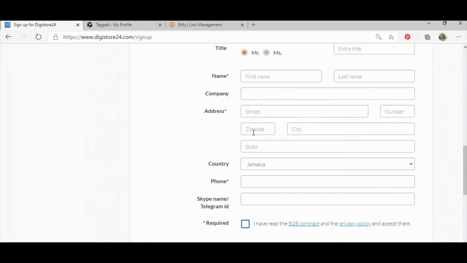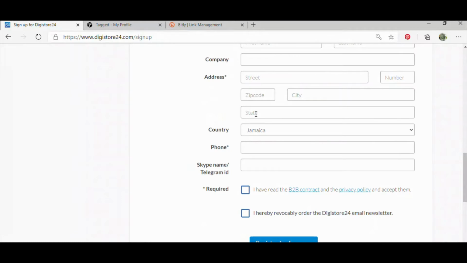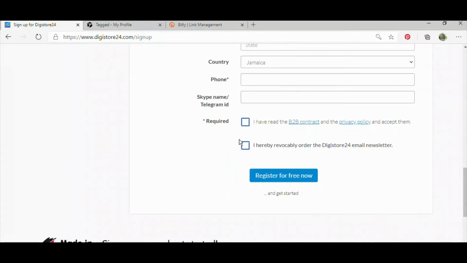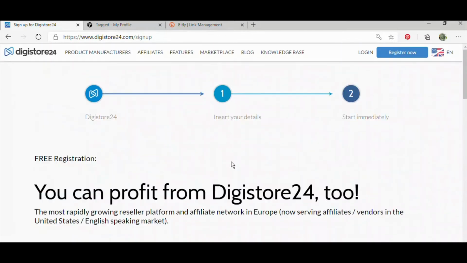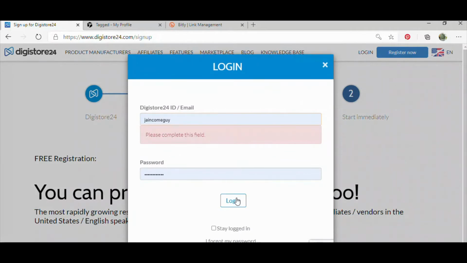Street address. You're going to put in your zip code, your city, the state. You can just put in your parish if you're from the Caribbean. So you can just put in your parish or just the city right there. The country. You're going to put in your phone number. If you don't have a Skype name, you can just put in a random Skype name right there. And next thing, you're going to click on these two terms and conditions. When you click on it, you're going to click on register for free now. And as soon as you have your account, what you need to do is log into your account.